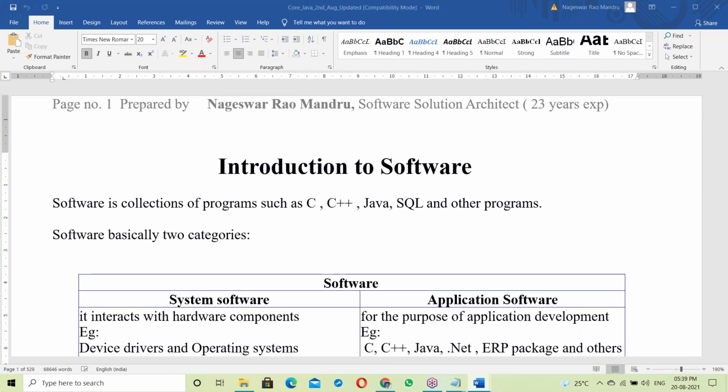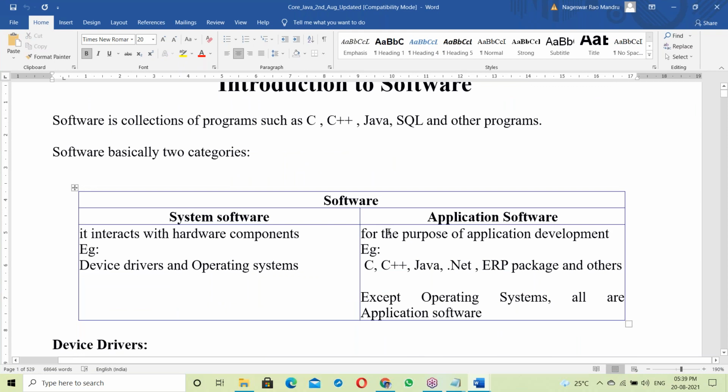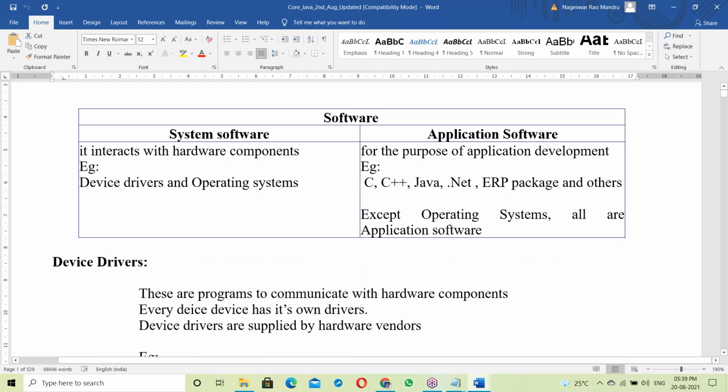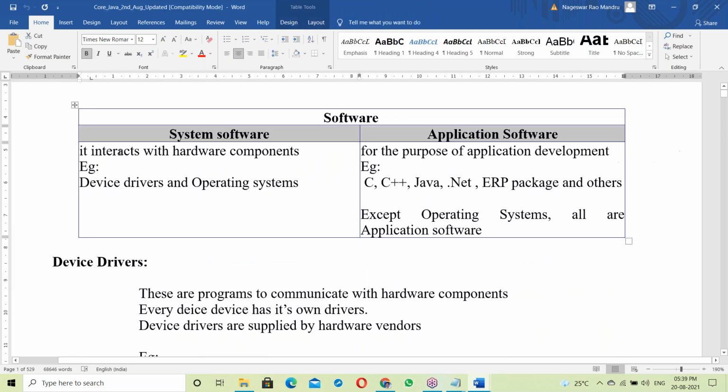Okay, fine. Let us go to the document. The same introduction is explained here. Software is a collection of programs such as C, C++, Java, SQL, and others. Software has two categories: system software and application software.